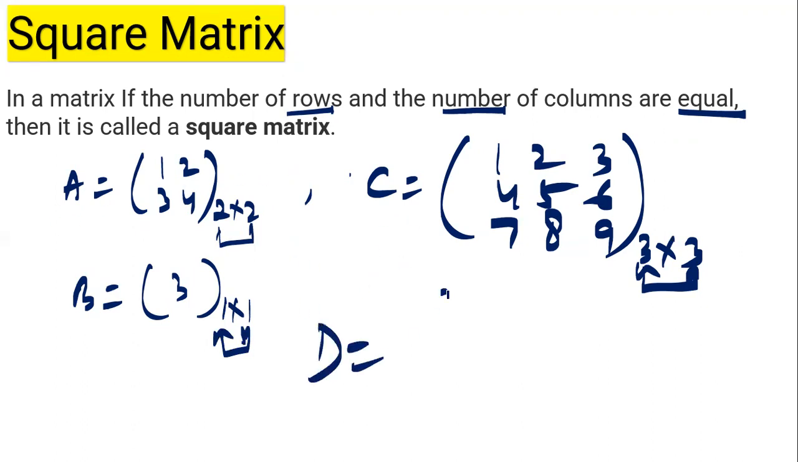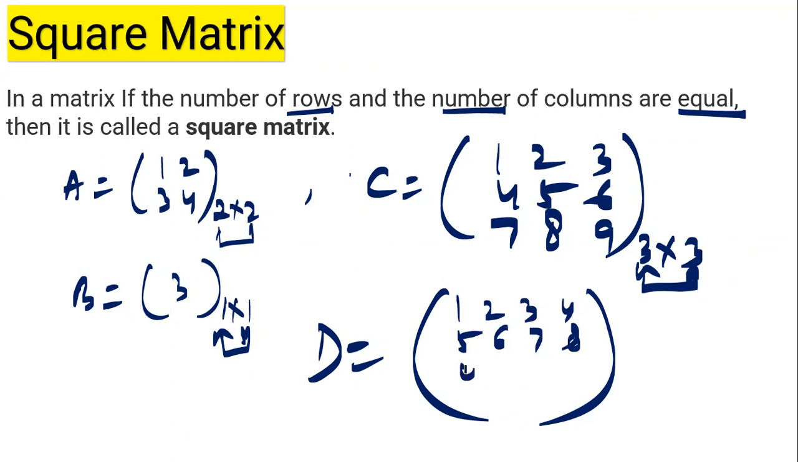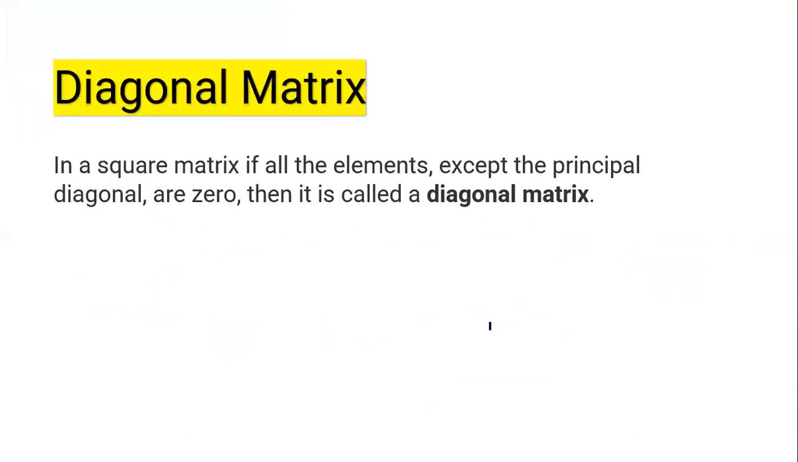We can write one for order 4 by 4: 1 2 3 4, 5 6 7 8, 0 1 minus 1 2, 2 4 5 7. There are 4 rows and 4 columns, hence it is a square matrix of order 4 by 4.